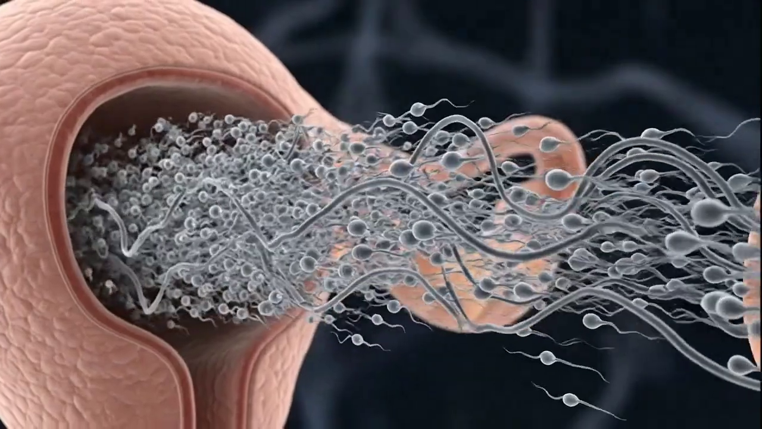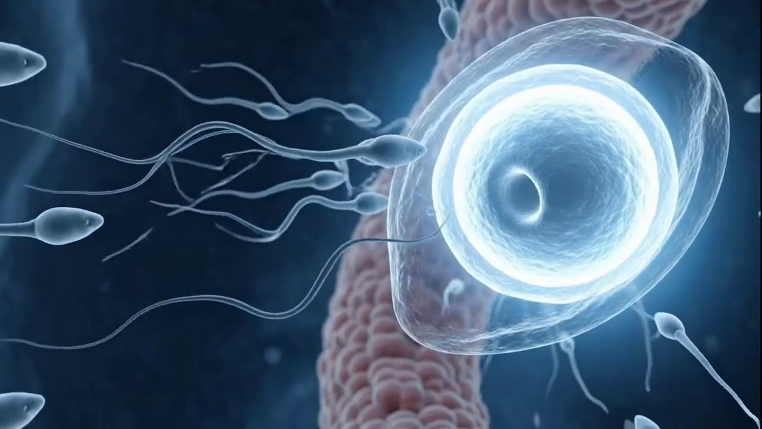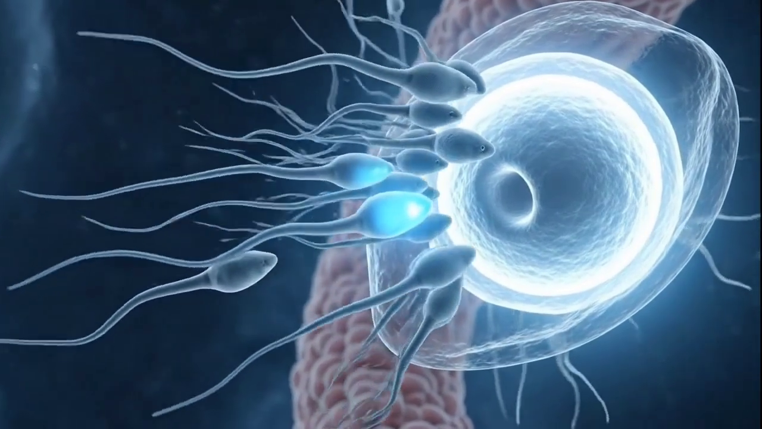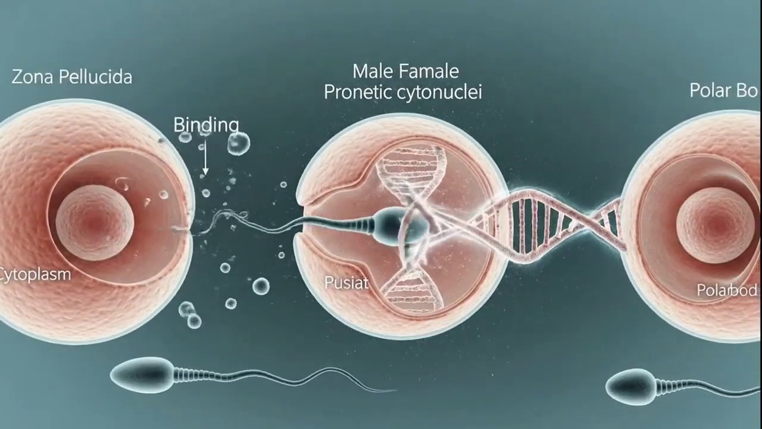Union of sperm and egg. Millions of sperm begin a challenging journey, but only one succeeds. When a single sperm penetrates the egg, fertilization occurs, and genetic material from both parents combines to create new life.